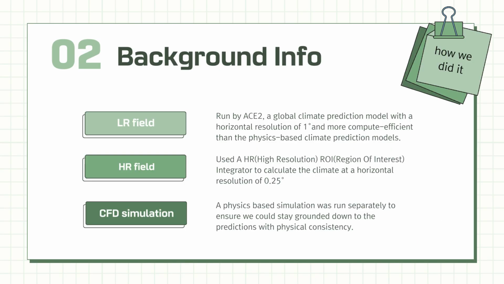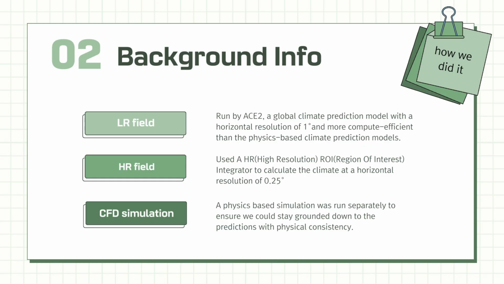And here's the background info of how we did our research. So we basically have three things: the low resolution field and the high resolution field and the CFD simulation. The low resolution field is run by a model called ACE2, developed by Allen AI. It's a global climate prediction model with a horizontal resolution of 1 degree and more compute efficient than the physics-based climate prediction models. And as for the HR field, this is the one we've worked on.